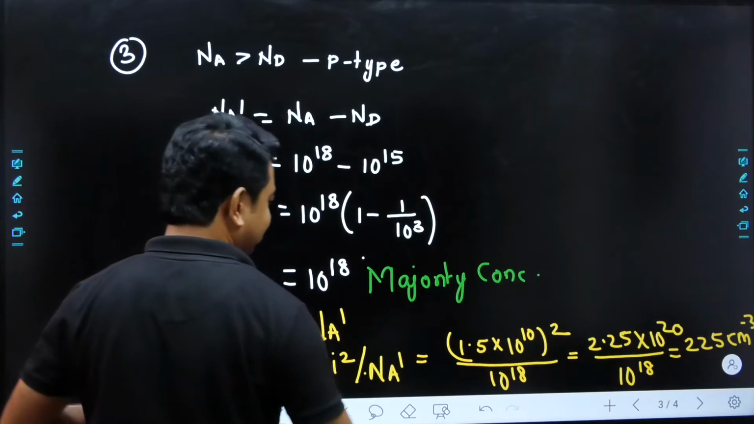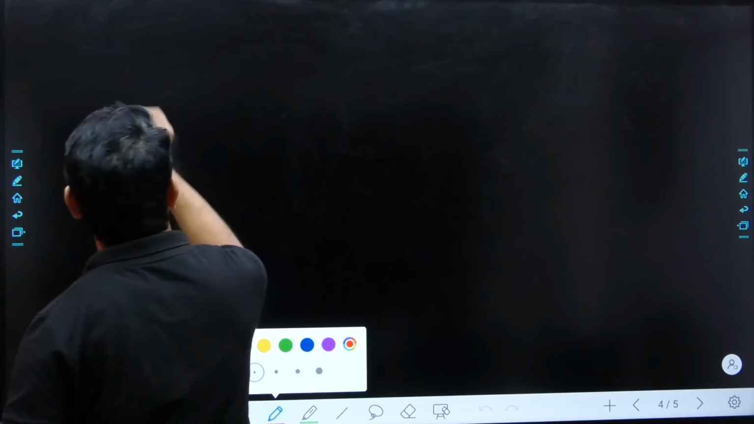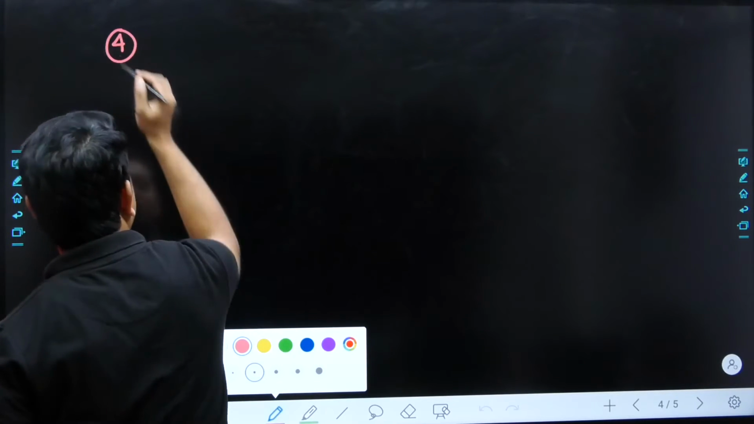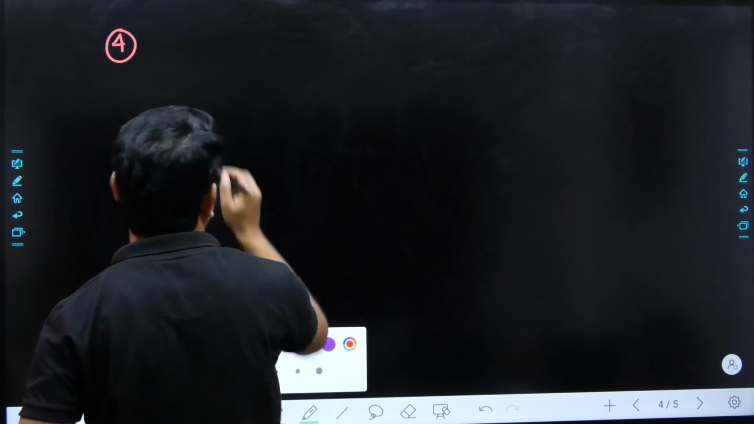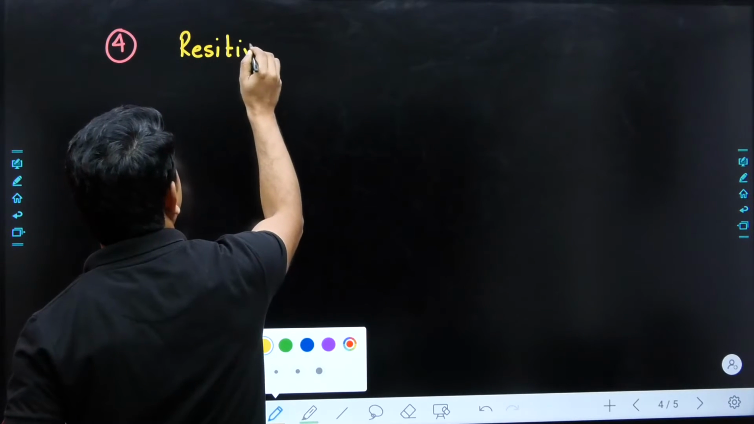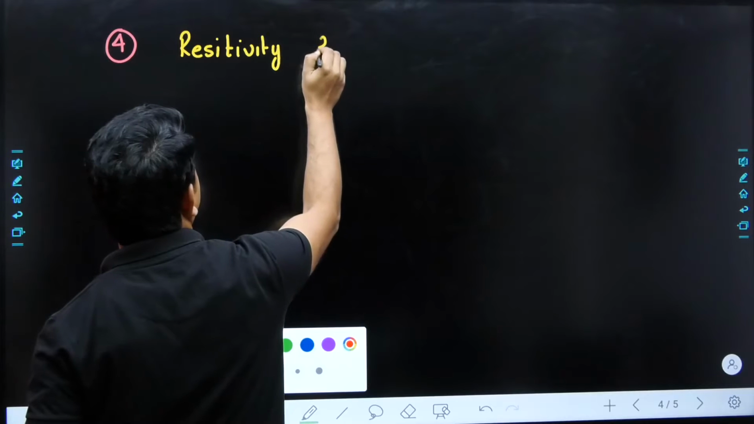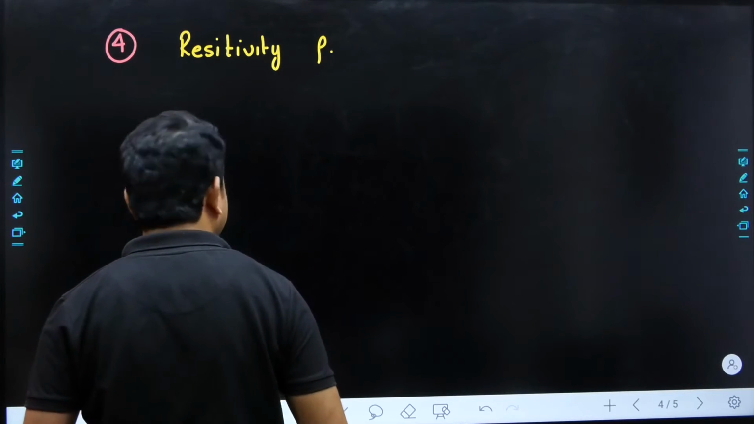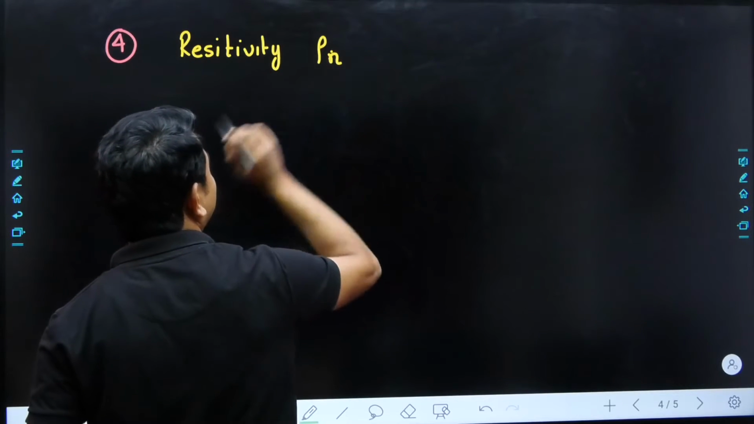So just let me take another slide, and we are solving question number 4. In this question, we have to think about the resistivity. So I will write resistivity. So what is resistivity? It is written by rho. And if it is for an n-type semiconductor, rho n.